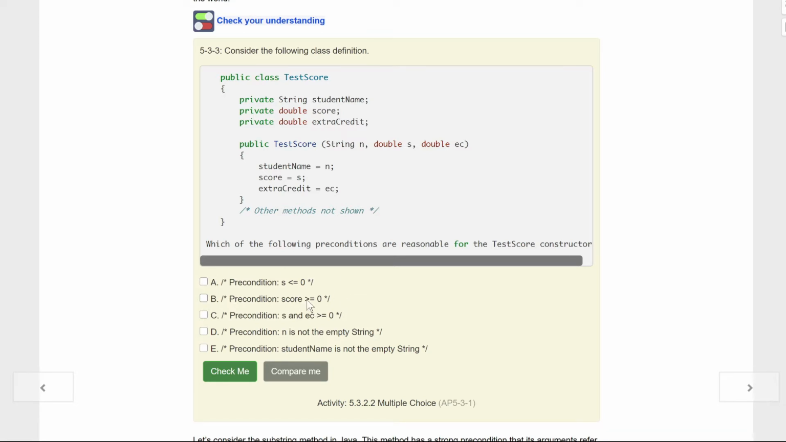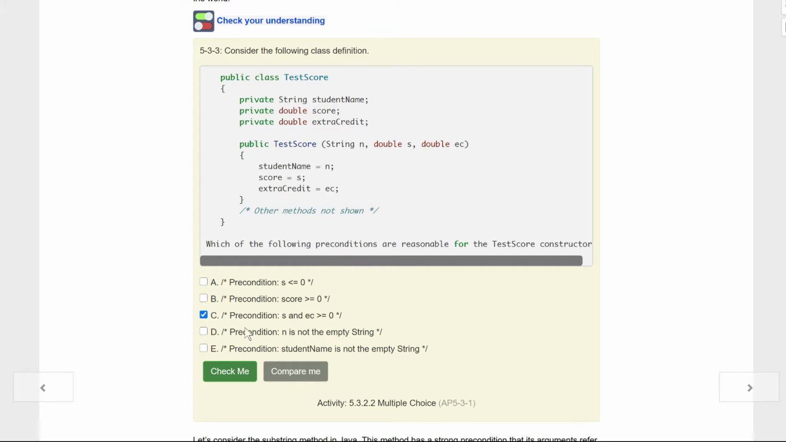Precondition score is greater than 0. Kids, this one isn't right because there is no score. There's an S. If S was greater than 0, well, that would work. And down here, we do have our S is greater than 0 and extra credit. Both of these are numbers. This precondition is right. Remember, we need 2, though.